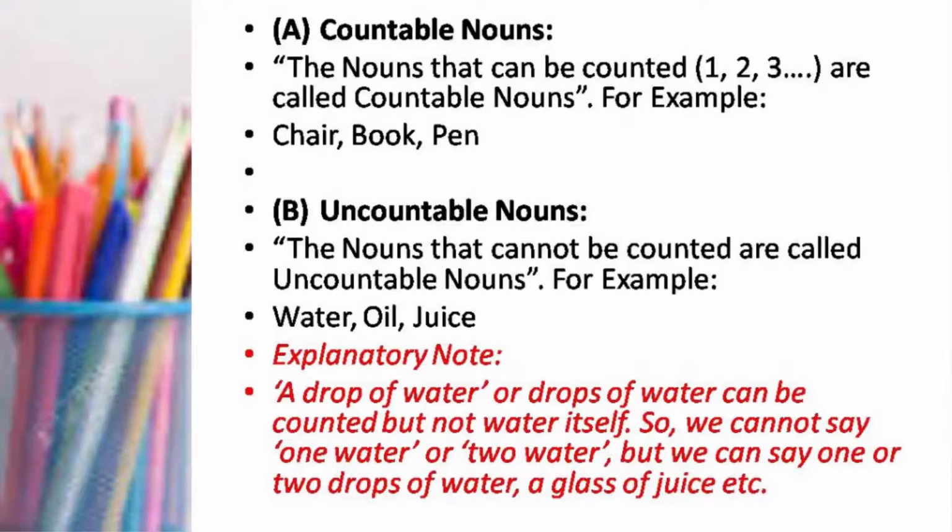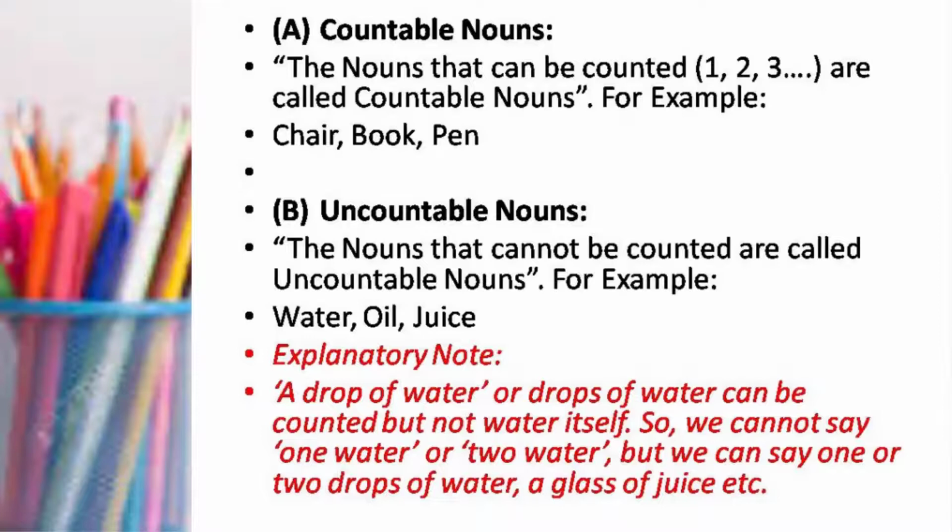The nouns that cannot be counted, we can't count them, like material nouns and abstract nouns. So these 2 categories are under the umbrella of uncounts. What are those categories? Material noun and abstract noun. So they come under the umbrella of uncountable nouns because we can't count them. Like water, we can't count water, or oil, or juice, so they are called uncounts or uncountable nouns.